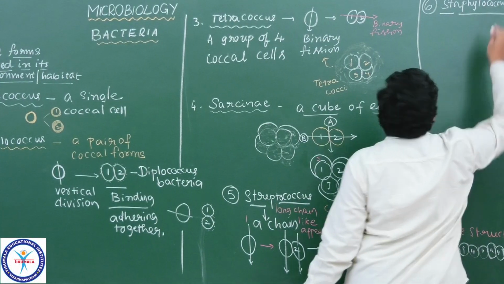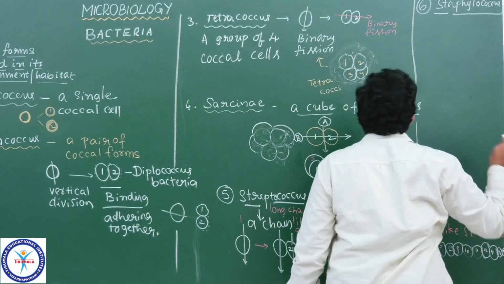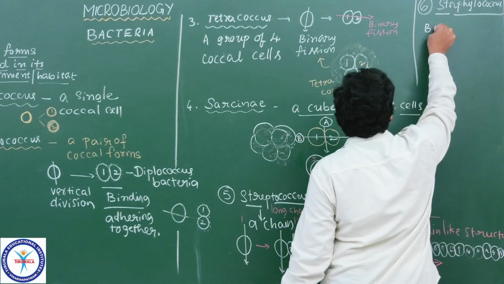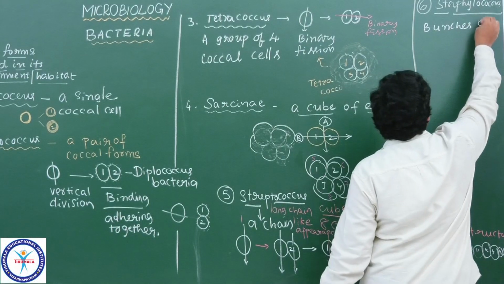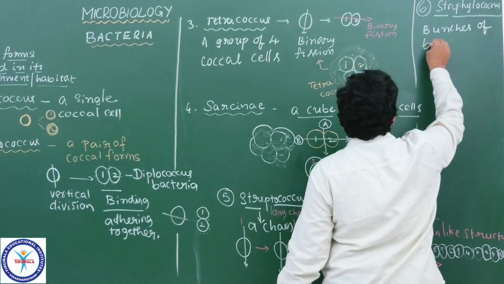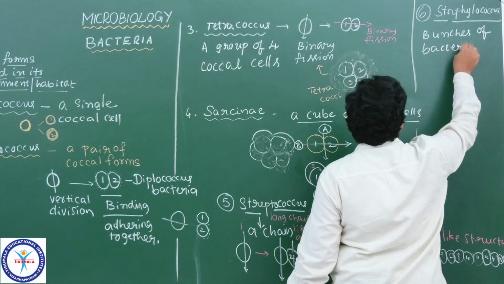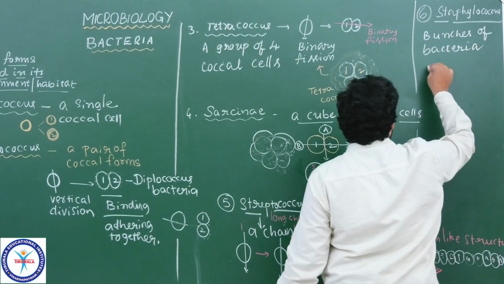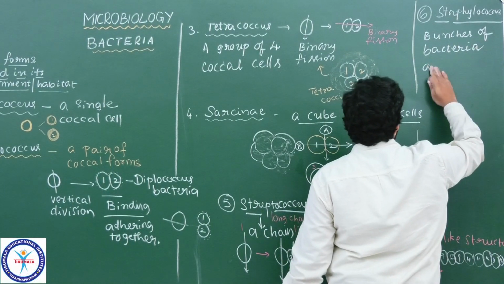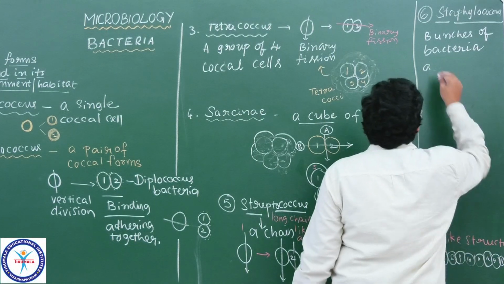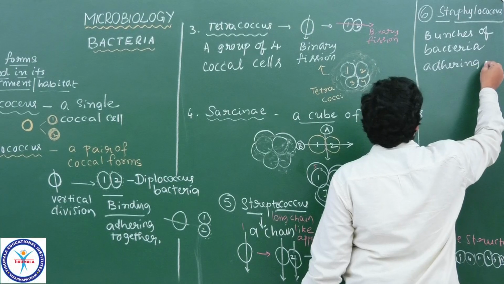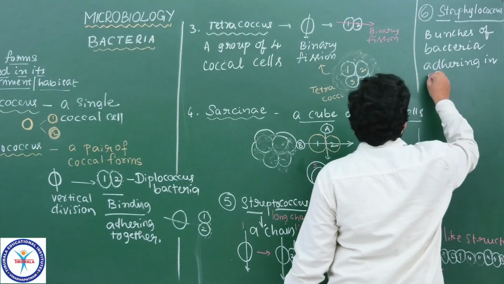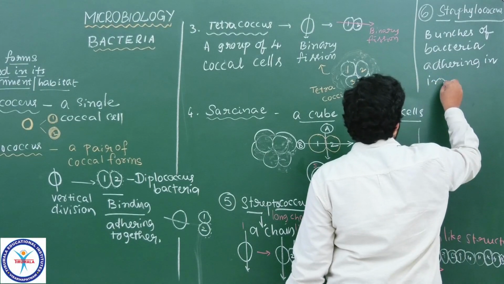Staphylococcus means bunches of bacteria adhering in an irregular pattern of arrangement.